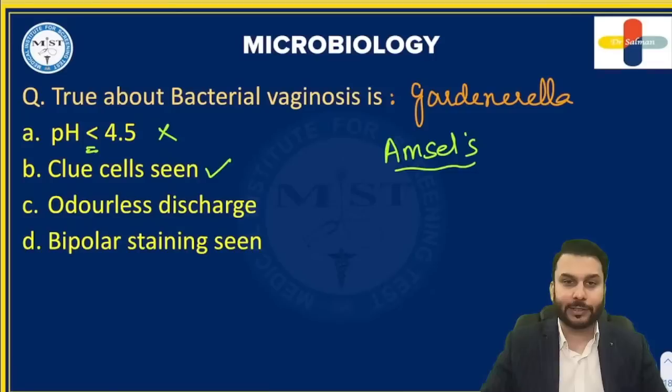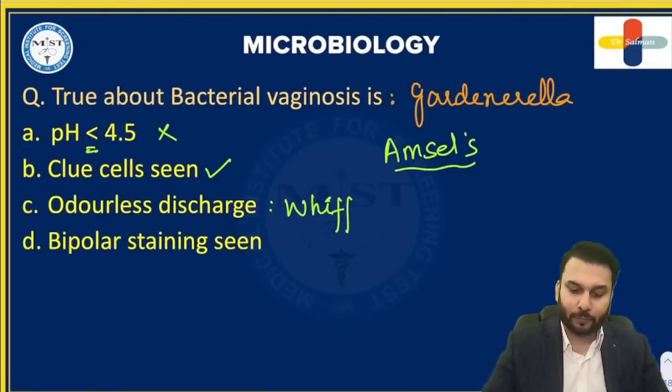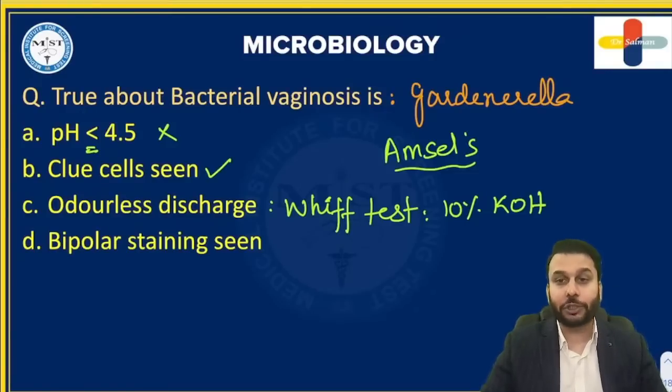Is it an odorless discharge? No. When you do something called the whiff test, by addition of 10% KOH, you get a fishy odor. Does it show bipolar stain? No. Bipolar staining is not shown by this organism. So basically, clue cells are seen. That is the correct option about bacterial vaginosis here.